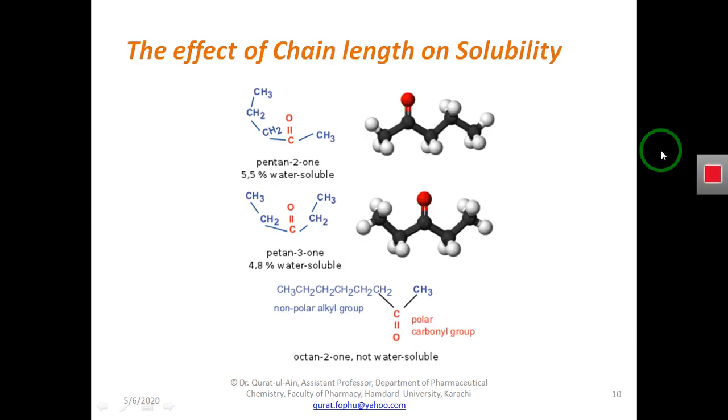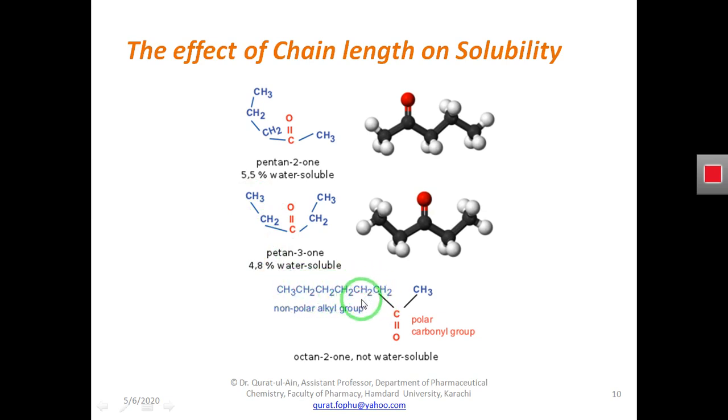Now we will see how the solubility of ketone is affected by the chain length of the attached hydrocarbon radical. We are seeing here three molecules: one has a propyl chain, that is an alkyl chain, another has an ethyl chain, and another has an octyl chain, which is also an alkyl chain.